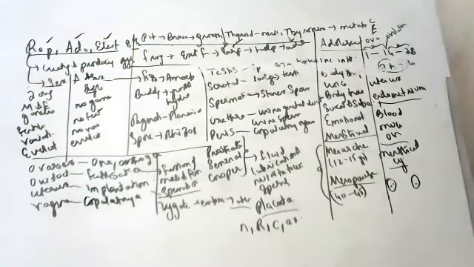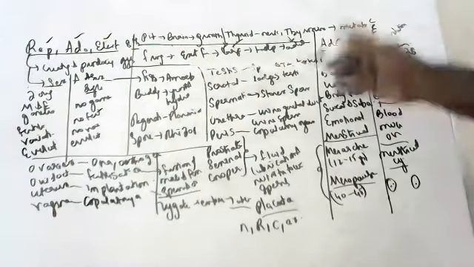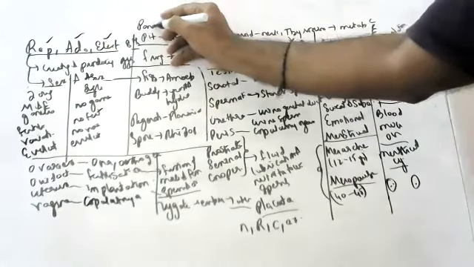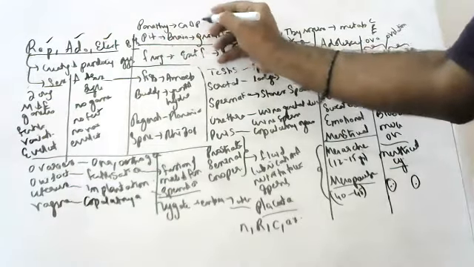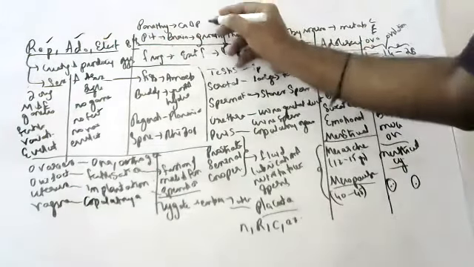Metabolism of carbohydrates, fats, and proteins. Next, at the back of the thyroid gland, the parathyroid gland is present, which controls calcium and phosphorus levels in the body.